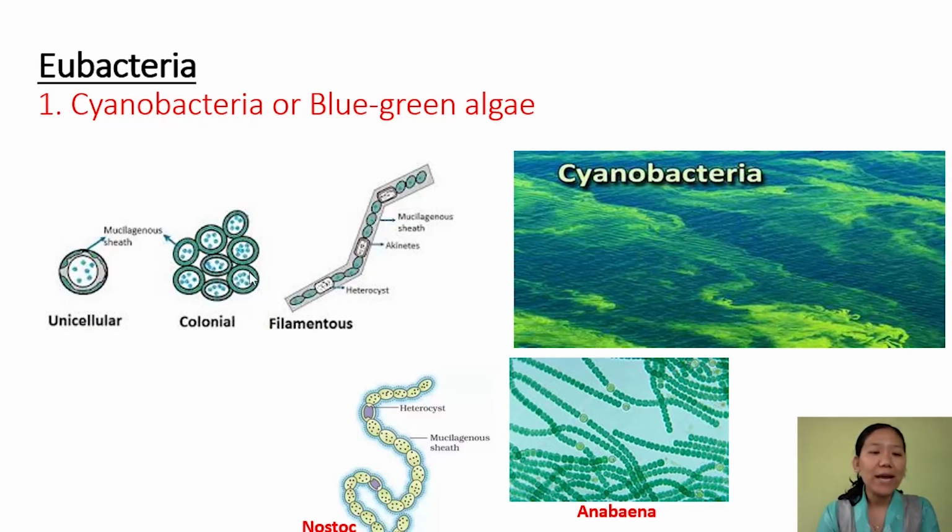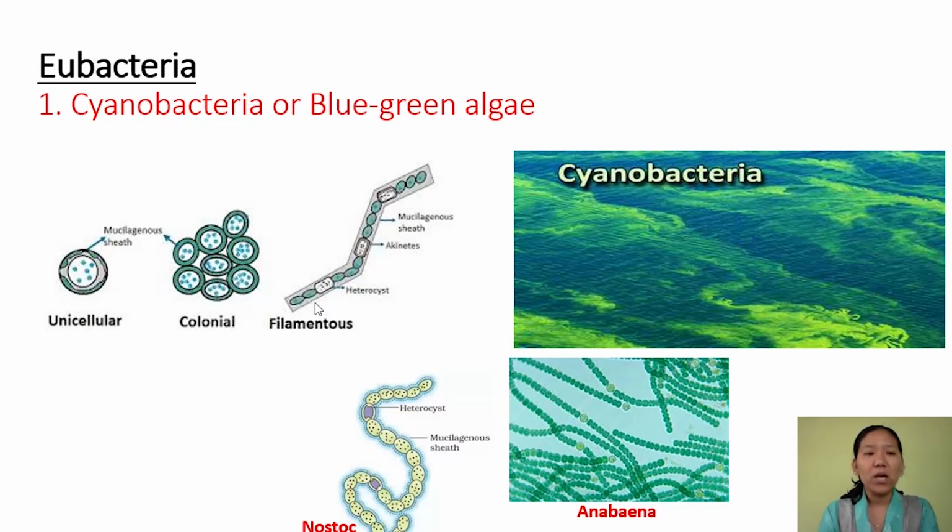And these cyanobacteria are covered by a mucilaginous sheath. So you can see the mucilaginous sheath here in this colonial form and also in this filamentous form. These cyanobacteria contain chlorophyll A pigment, which is also present in higher plants. They are able to do photosynthesis, synthesizing their own food by capturing solar energy. And another specialty about this group of bacteria is that they have the ability to trap atmospheric nitrogen.